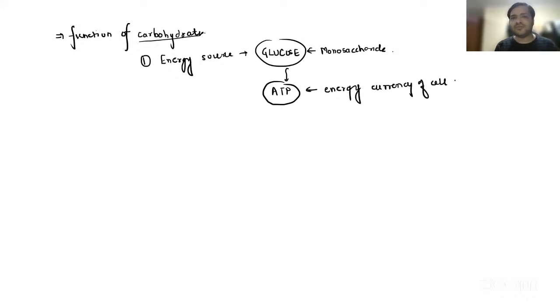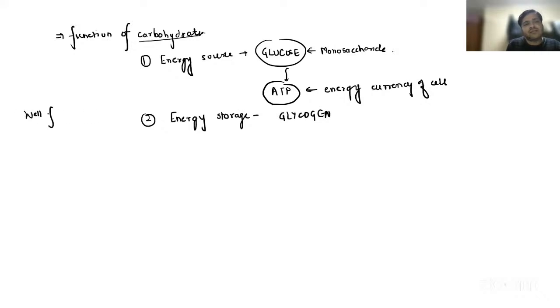Powerhouse of the cell is mitochondria. Secondly, you have to remember energy storage, that is basically in the form of these polysaccharides, right? For example, glycogen. Now, in the well-fed state, guys, meaning you have consumed food, right now you have eaten your dinner, there will be enough glucose in the body.